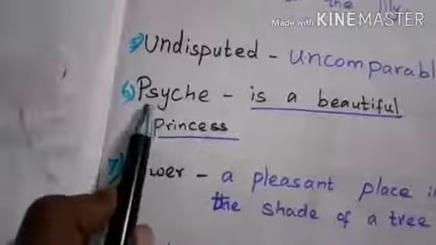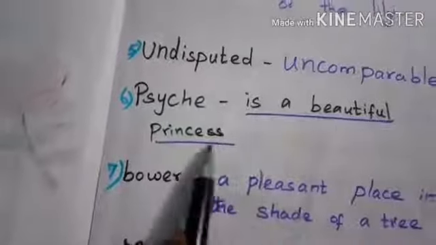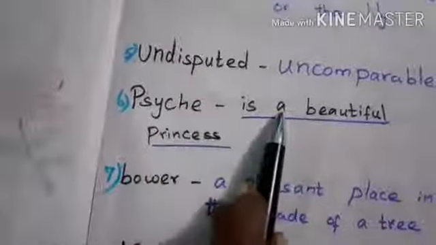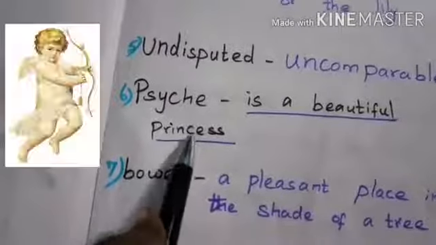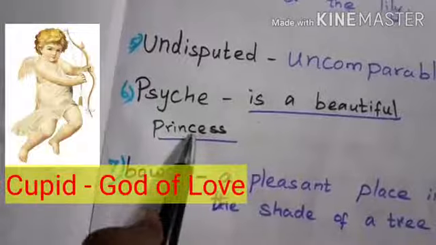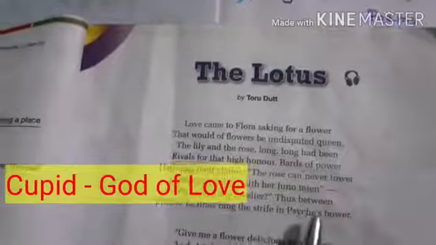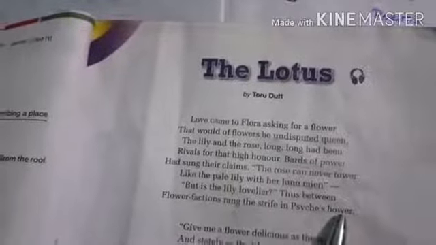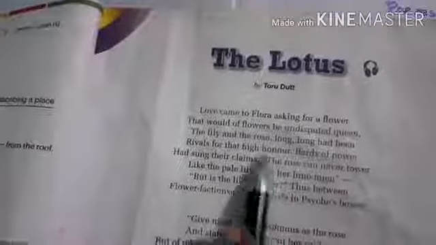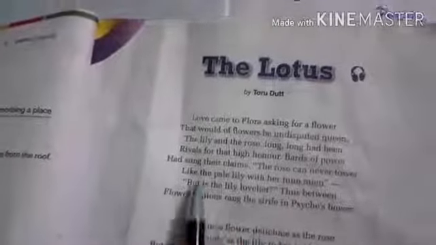Psyche is a beautiful princess. It's a character, a beautiful princess, and this princess is loved by Cupid. So Psyche's Bower means Psyche's pleasant tree shade, and the competition, the argument, is going on there. Okay. Have you understood?